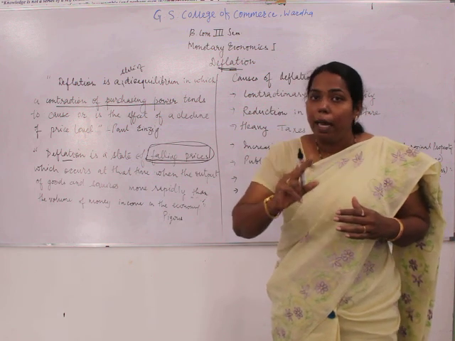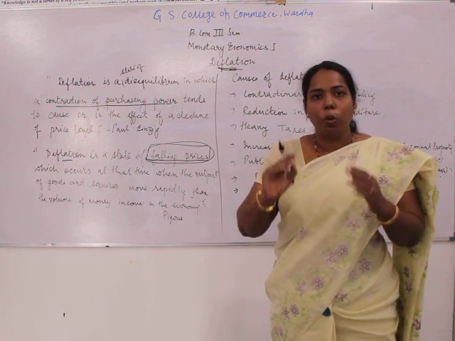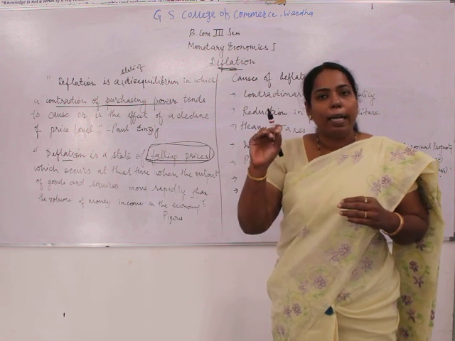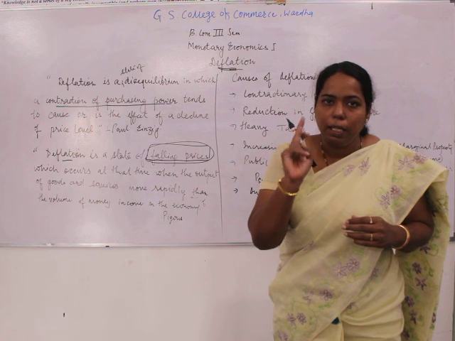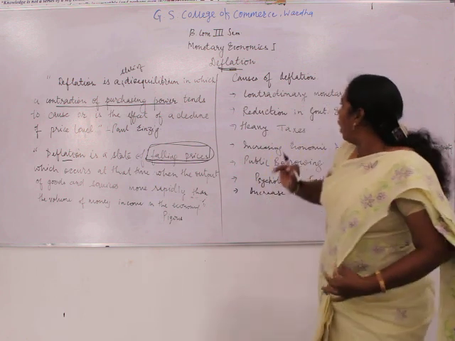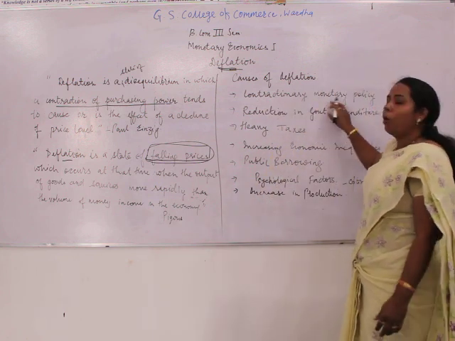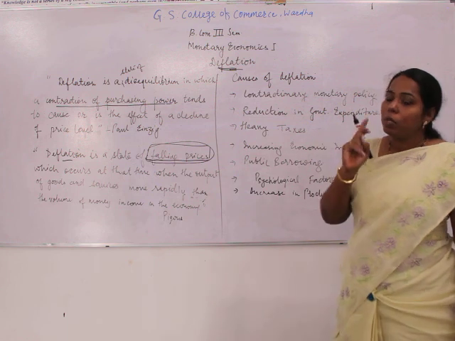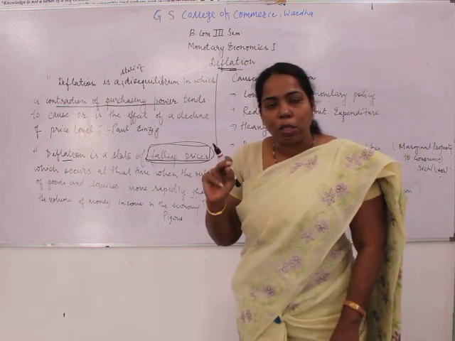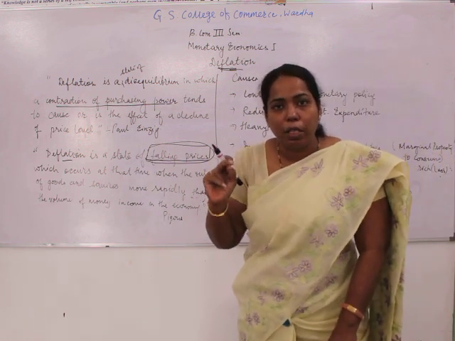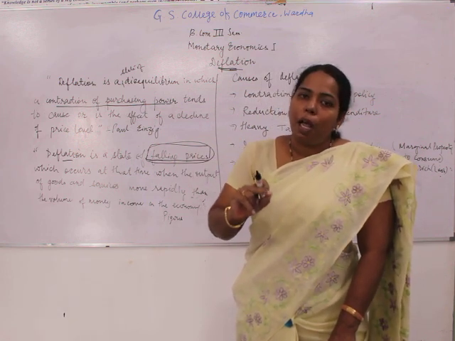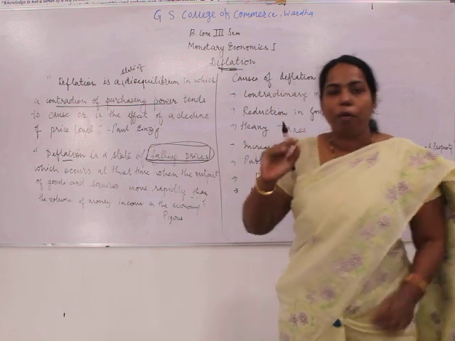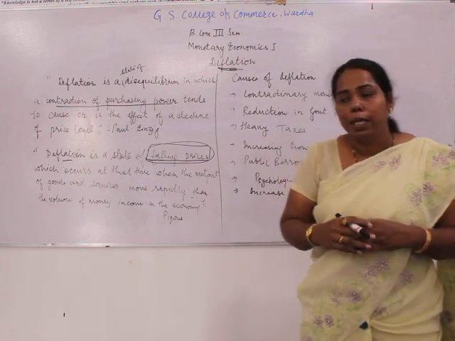But a person who is actually getting the loan at a higher rate of interest will not take it deliberately. So when the contractionary monetary policy is adopted, the loans become costly, the interest rate is increased, and as a result, the rate of loans taken by the people normally declines.